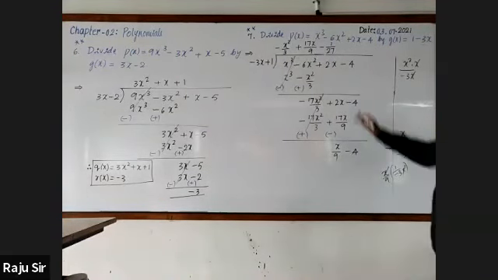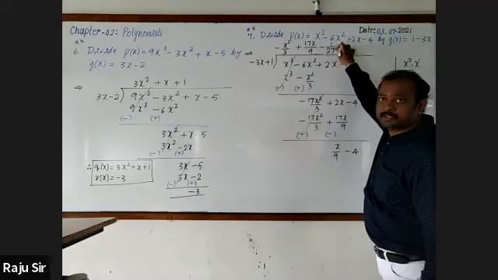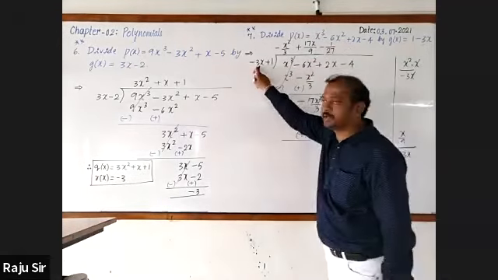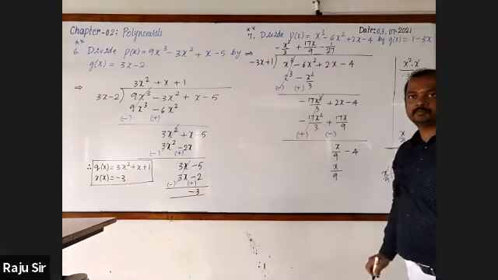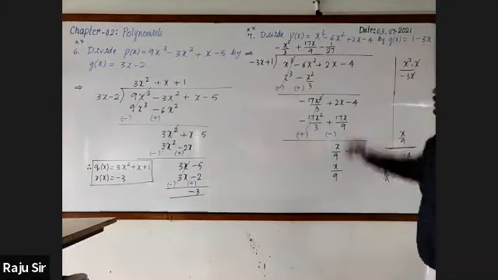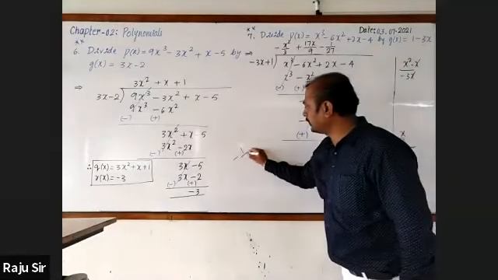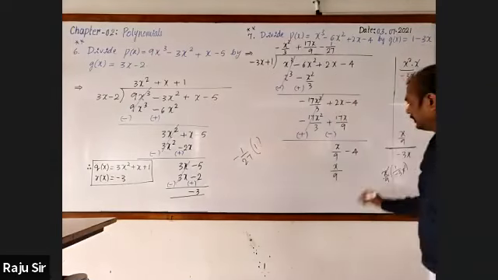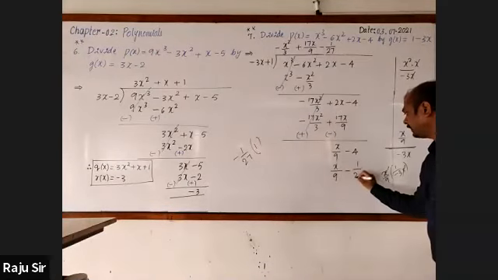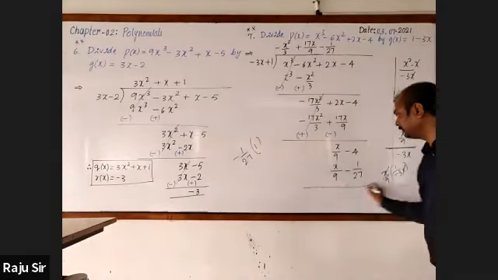When you multiply this minus 1 by 27 with the first term, you will get x by 9. Multiply minus 1 by 27 with the second term, it is minus 1 by 27 only.